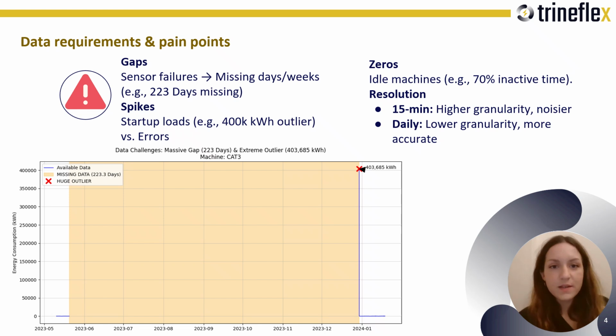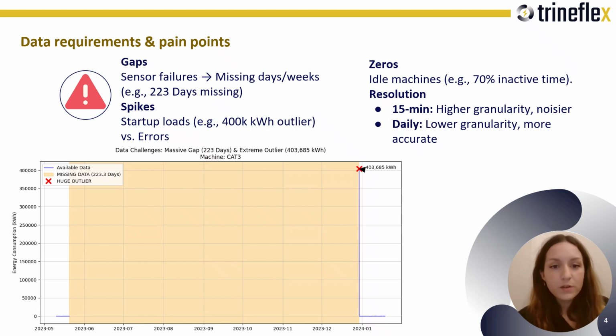Industrial forecasting success is mostly a data problem. What we need is a consistent time series, either consumption or production, a stable timestamp or resolution, and enough history to learn weekly and seasonal patterns. Typical pain points we faced are long gaps from sensor failures, extreme spikes or outliers, false zeros that mean missing or idle, and mismatched resolution like noisy 15-minute data versus stable daily aggregates.